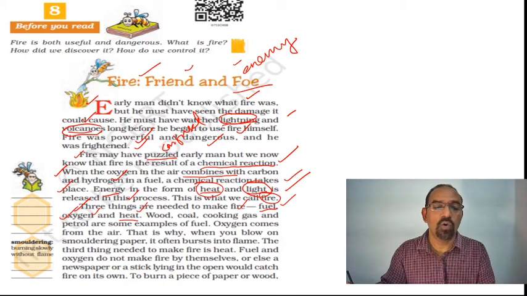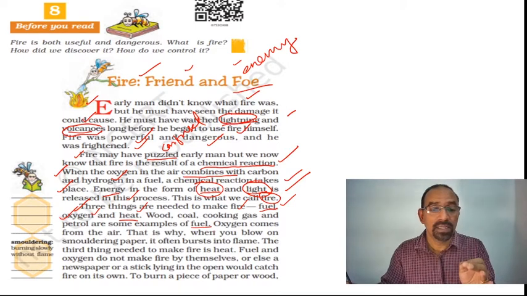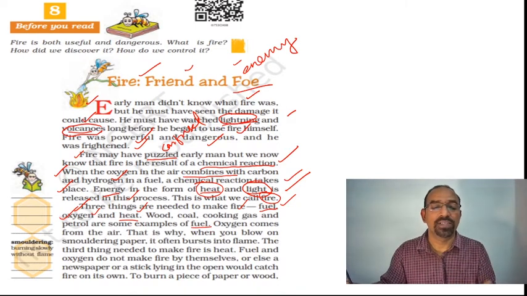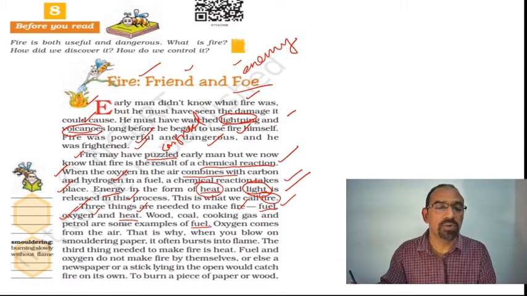Wood, coal, cooking gas and petrol are some examples of fuel. Oxygen comes from the air. So oxygen is there in the air.